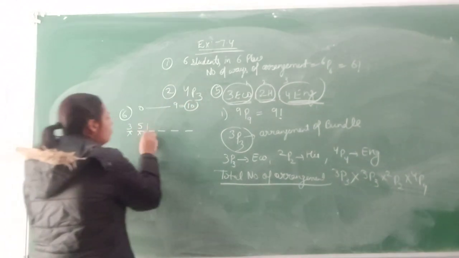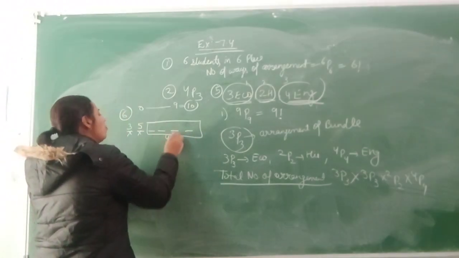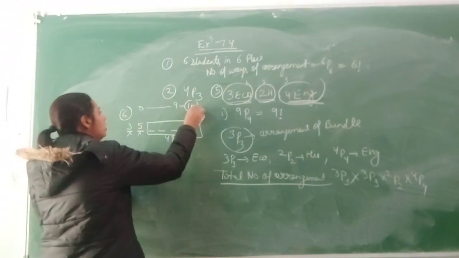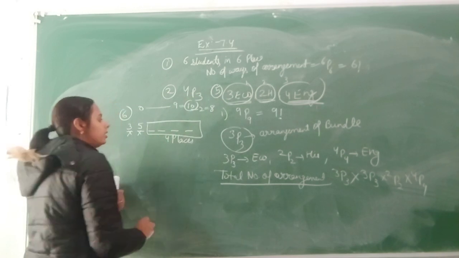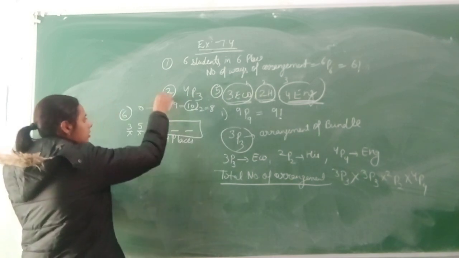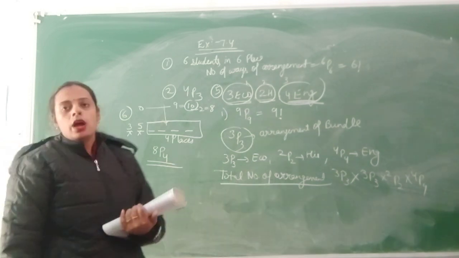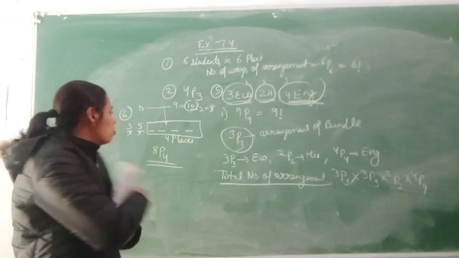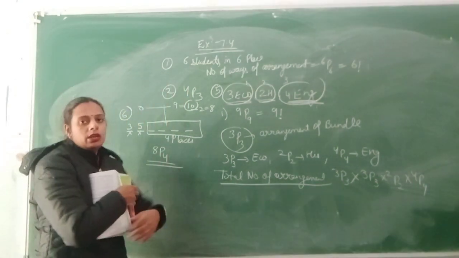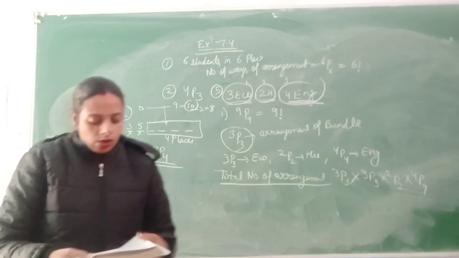Now you have only 4 places to fill and 8 digits remaining. So the 8 digits can be arranged in the 4 places. So their number of arrangements will be 8P4.